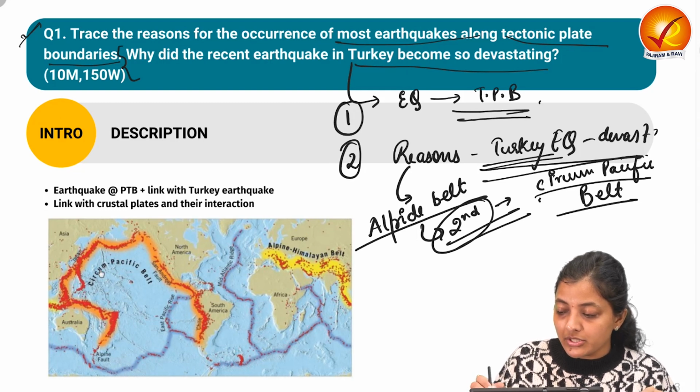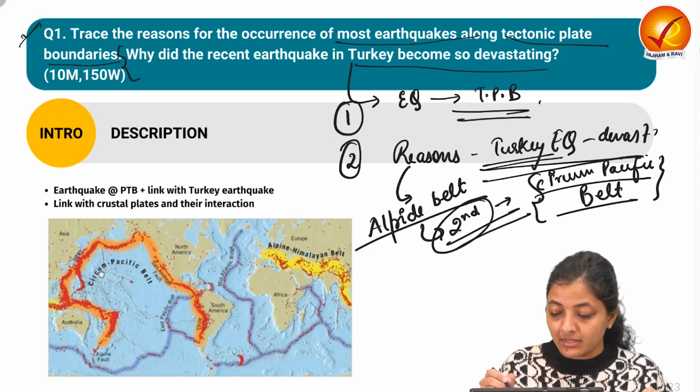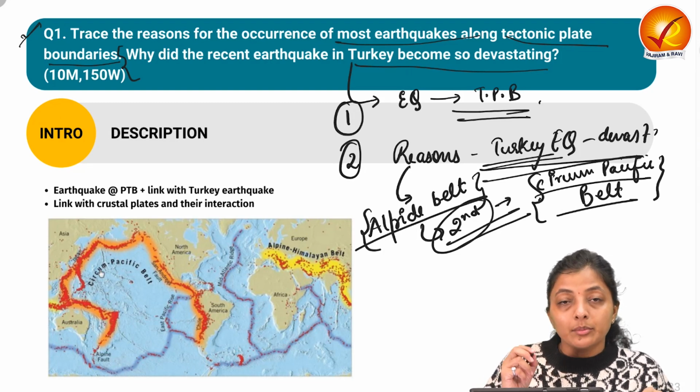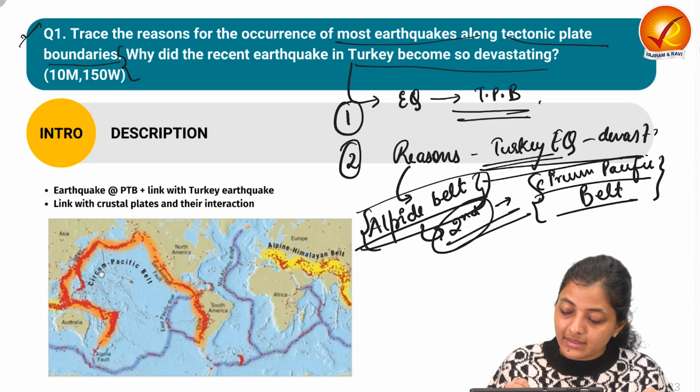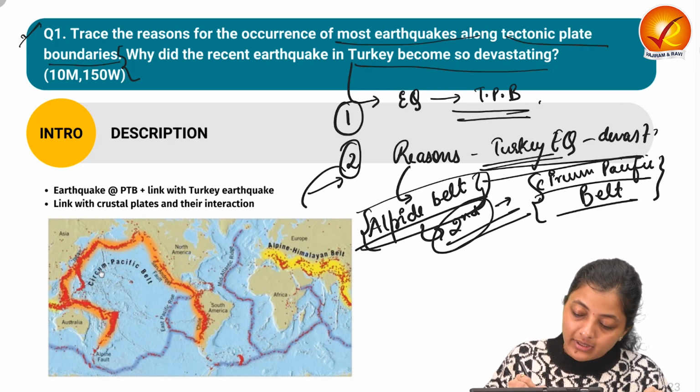This is the region where most of the earthquakes occur, and second most is in the Alpide belt. So this is the context you are setting.